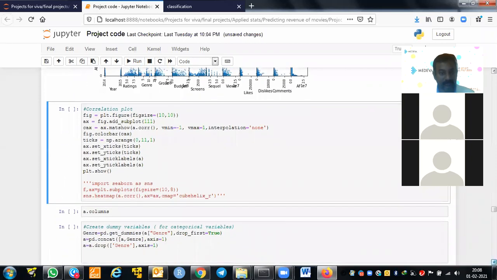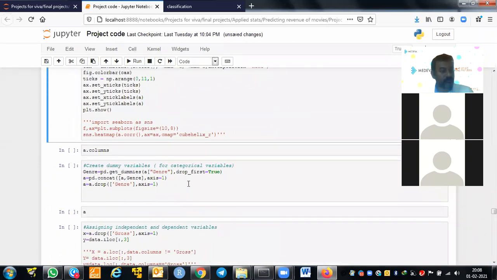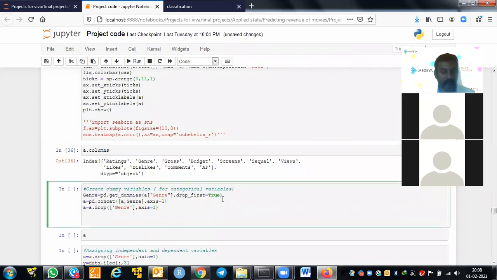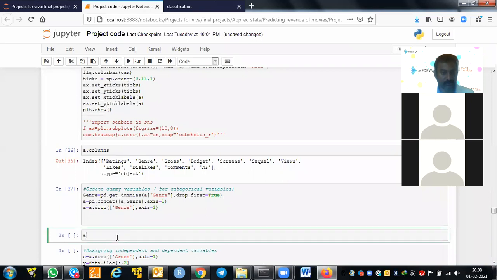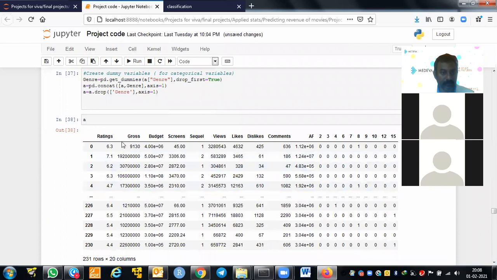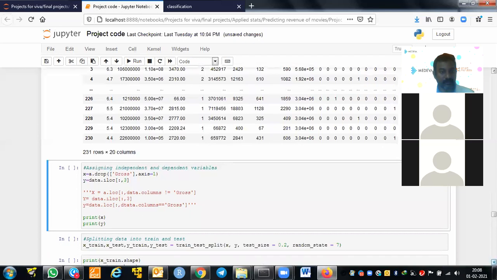Then I told you that genre is one of the categorical variables. We need to convert it into dummy variables. So this is our final data: rating, gross, budget, screen, sequel, views, everything. And this genre, where 2 means comedy, 3 means horror, like that we have split them into 1-0 kind of data. Then we are creating dependent and independent variables.